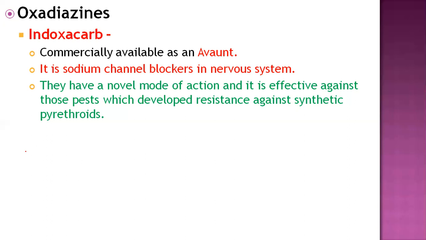That's why, having a novel mode of action, this pesticide is very effective against those pests that generally develop resistance to different pesticides, like synthetic pyrethroid compounds. At that time, this type of oxadiazine compound, for example indoxacarb, is generally used to control the pests that are resistant. So that's why this is a very important group of oxadiazines.